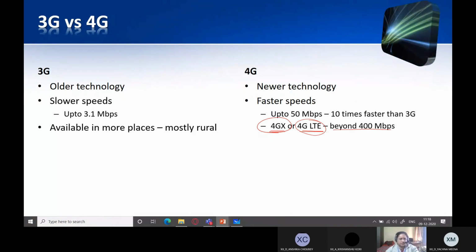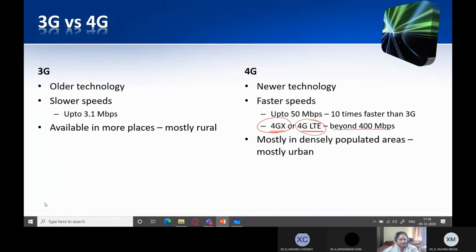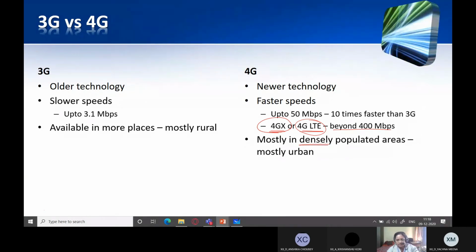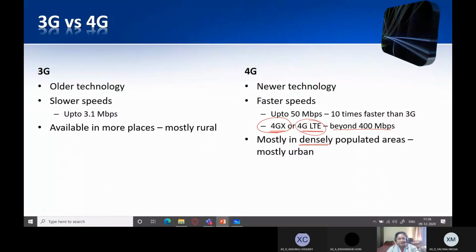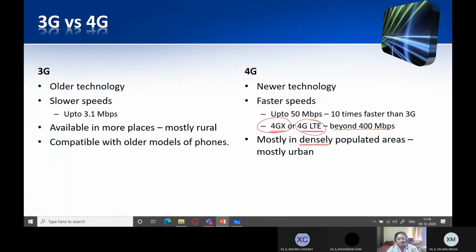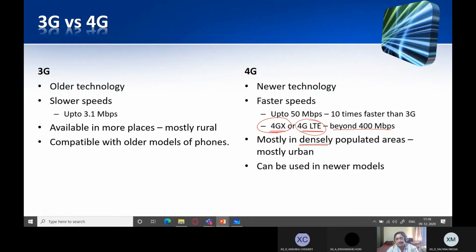3G is available in mostly rural areas, and 4G is available in densely populated areas, mostly urban areas. You might have noticed that if you are going to a village, most students these days are facing problems with internet connection because they have visited their villages, and there is only 3G or even less than that. 3G is compatible with older models of phones, whereas 4G can be used in newer models.